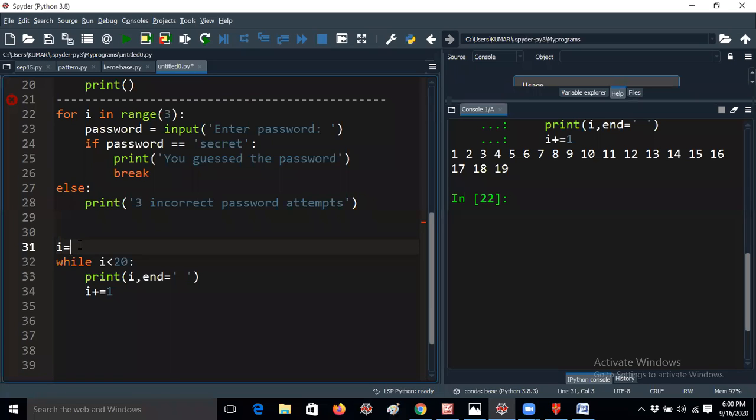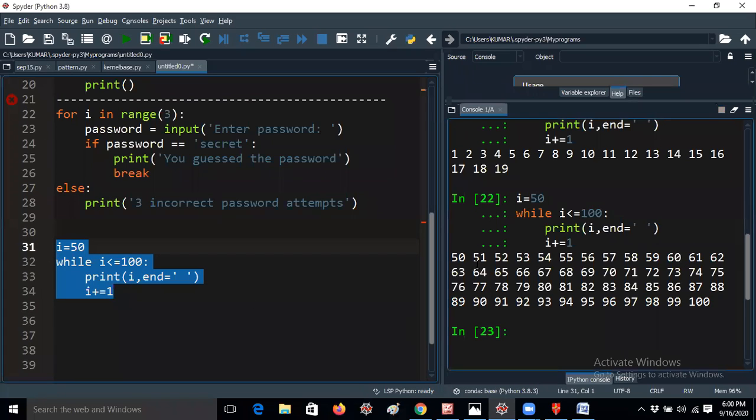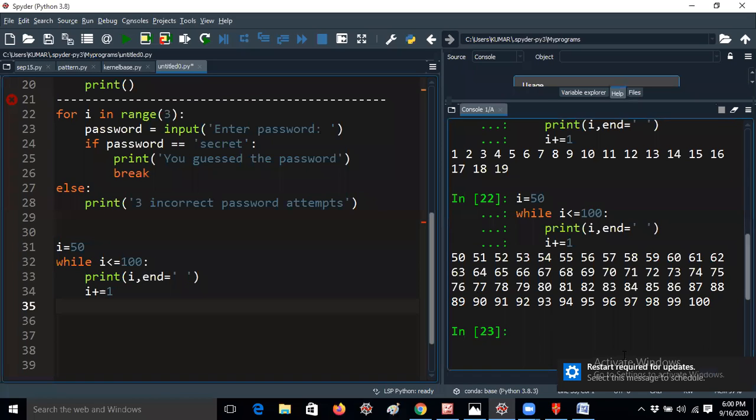If the question is asking to print the numbers from 50 to 100, then give 50 here and give 100 here. That's all. It's not a problem at all. It's very easy, you just have to think. So I'm getting 50 to 100. You can count here 50, 51, 52, 61, 75. No number is missing, right? So that's all. This is called a while loop. Okay. Next.